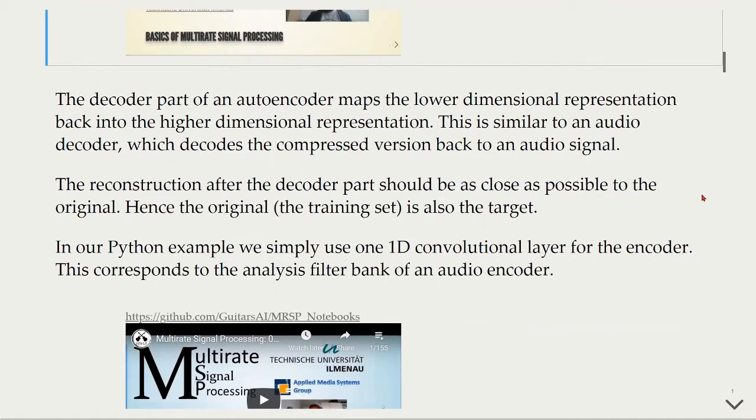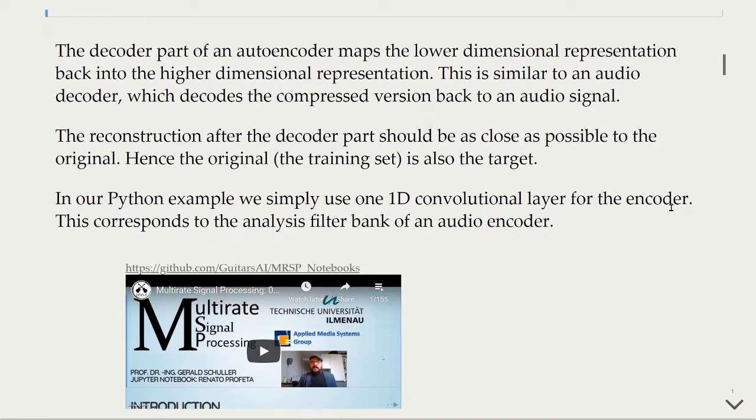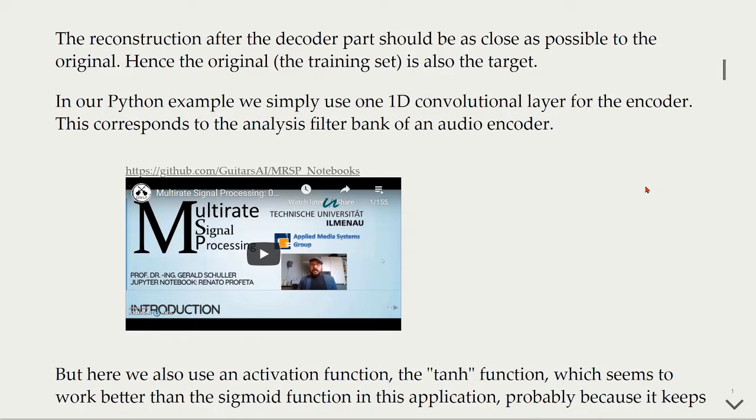The decoder part of an autoencoder maps the lower dimensional representation back into the higher dimensional representation. And this is similar to an audio decoder, which decodes the compressed version back to an audio signal. The reconstruction after the decoder part should be as close as possible to the original. Hence, the original training set is also the target. In our Python example, we simply use a 1D convolutional layer for the encoder, and this corresponds to the analysis filter bank of an audio encoder.